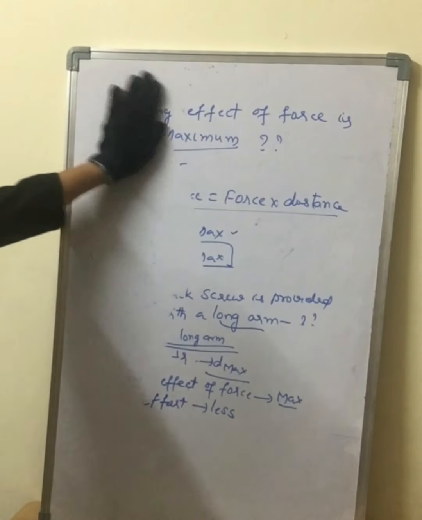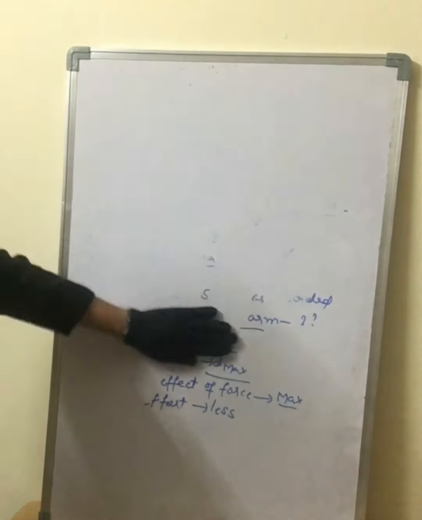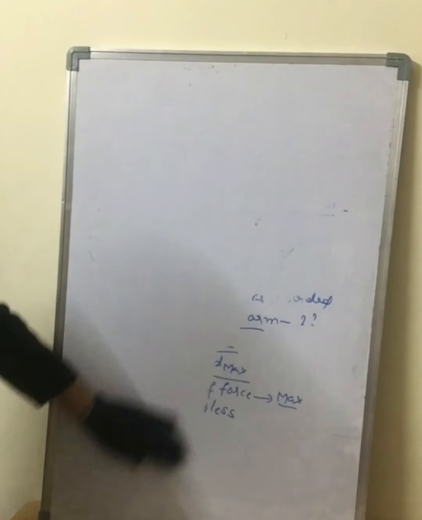When is the turning effect of the force maximum? We have seen just now.